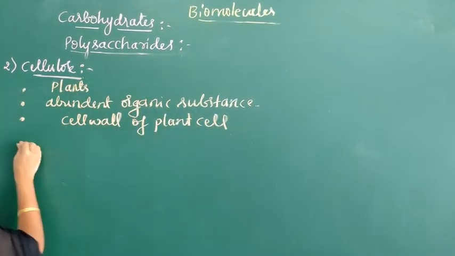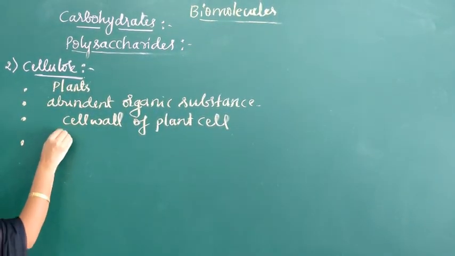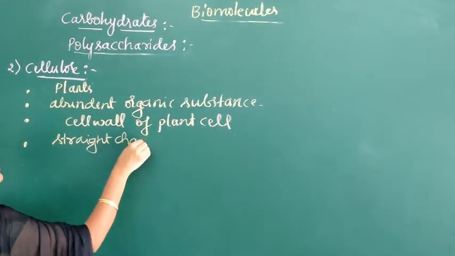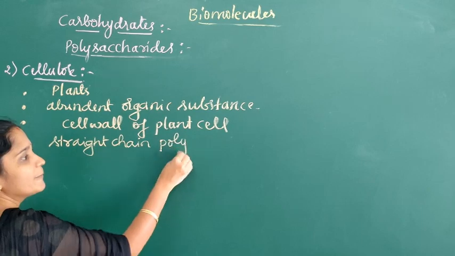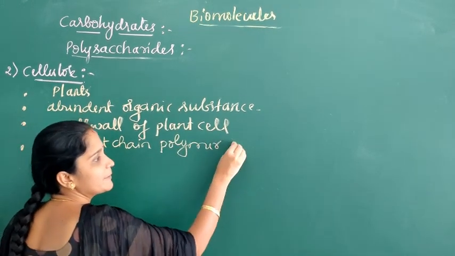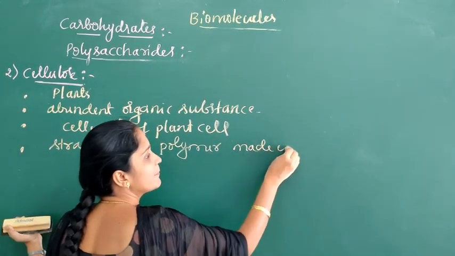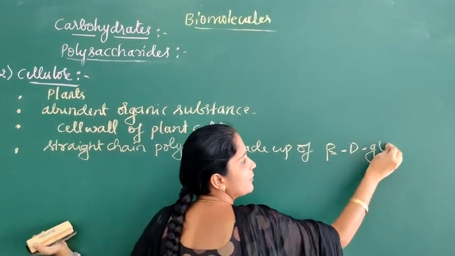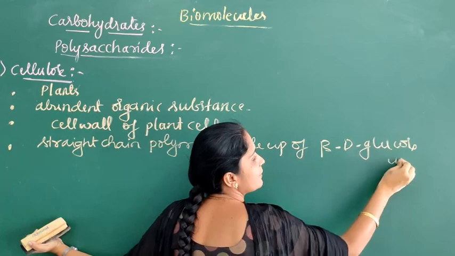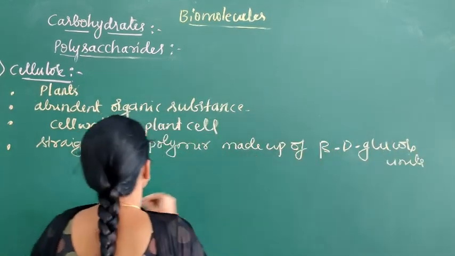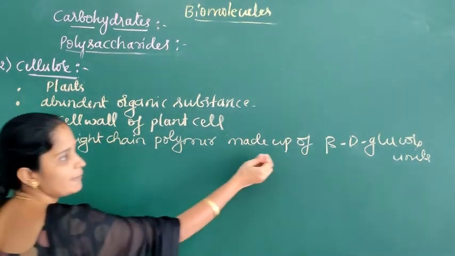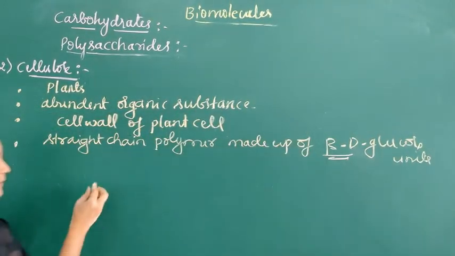So cellulose is a straight chain polymer made up of beta D glucose units. Now I am writing the partial structure of cellulose. So cellulose is made up of beta D glucose units.